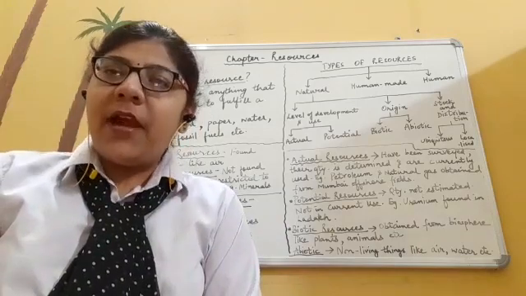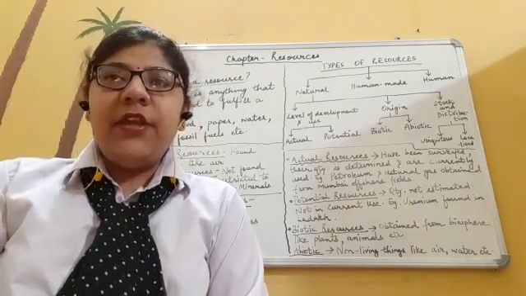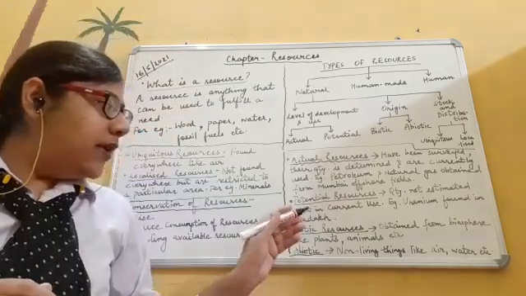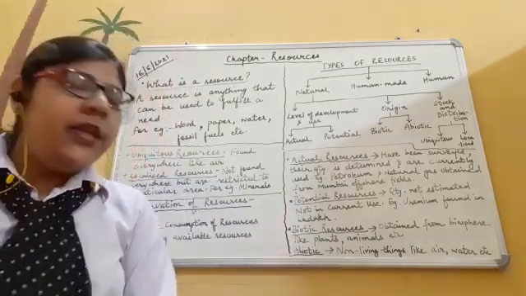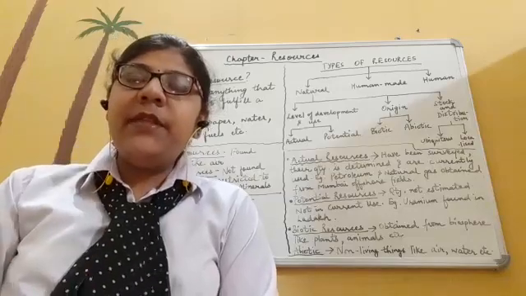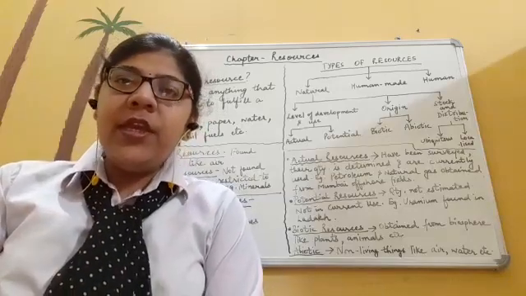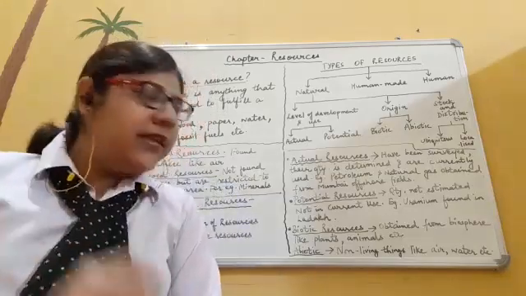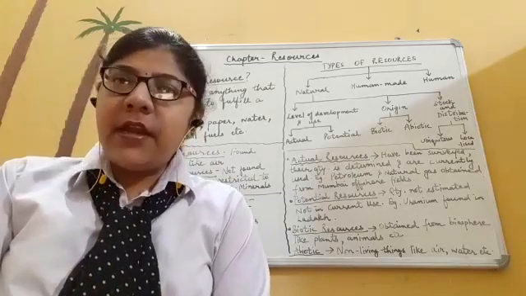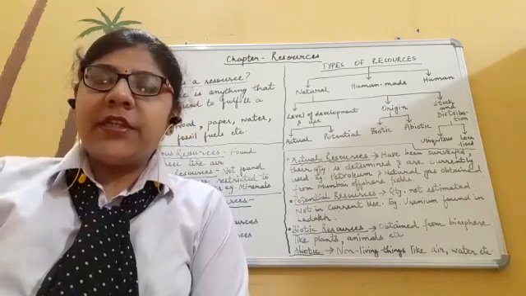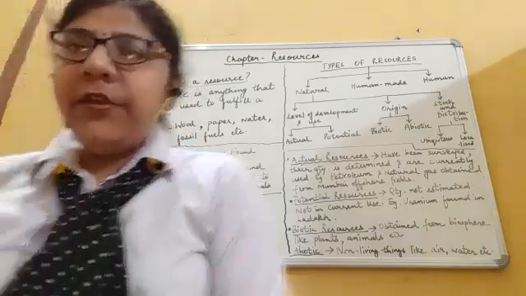Like we can say plants, animals, forest, wildlife, everything will be covered in biotic resources. Next one, abiotic. Abiotic means non-living things. Whichever non-living things exist, like air, water, minerals, they all come in the category of abiotic resources.